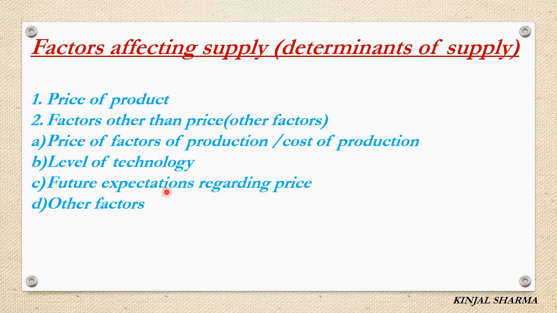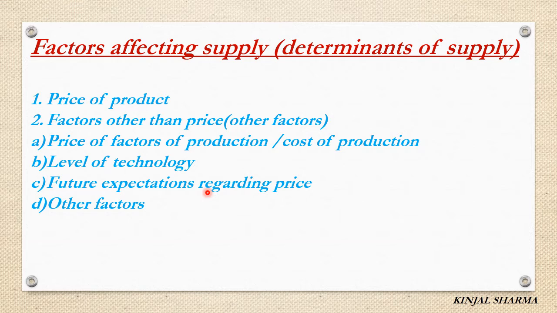Then future expectation regarding prices. Whenever the producer thinks that in future the price will rise, he will not supply his goods at a particular point of time, because he will think that when the price rises, he will supply his goods in the market so that he can earn a huge profit.